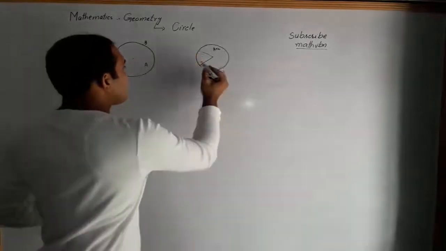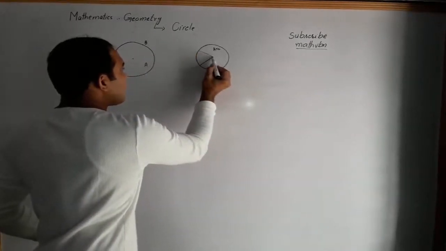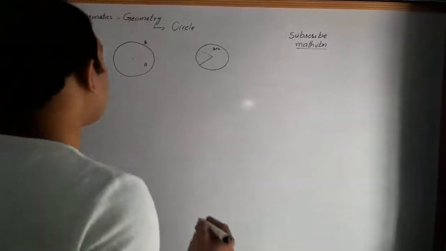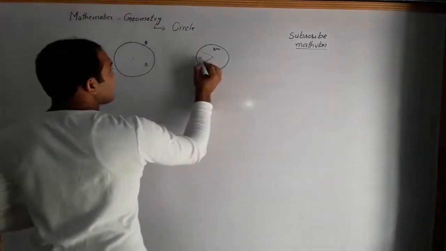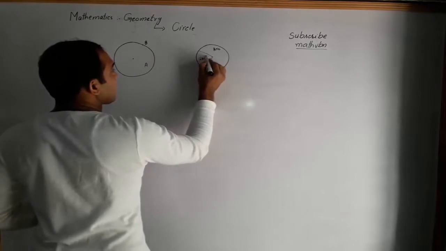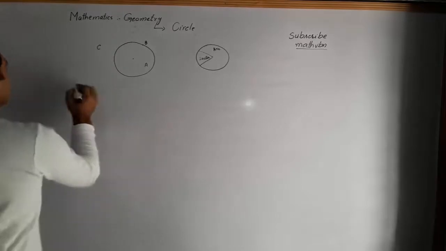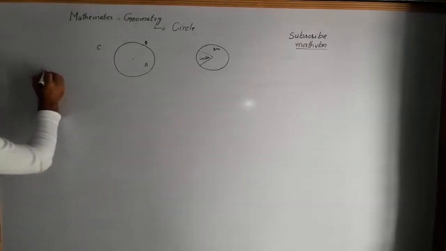Now this region inside between two radii, this region is called a sector. And what is a sector?